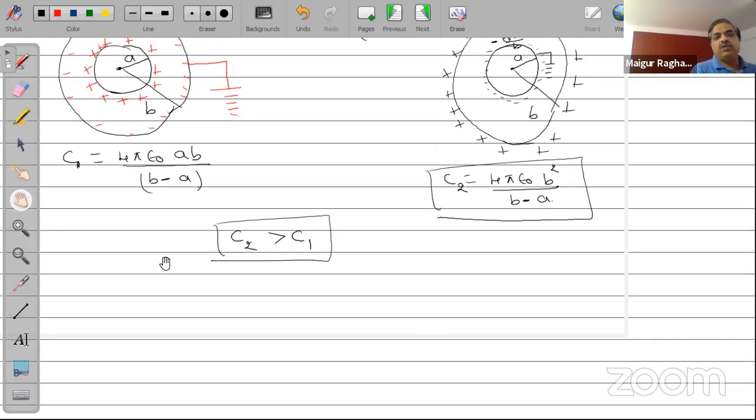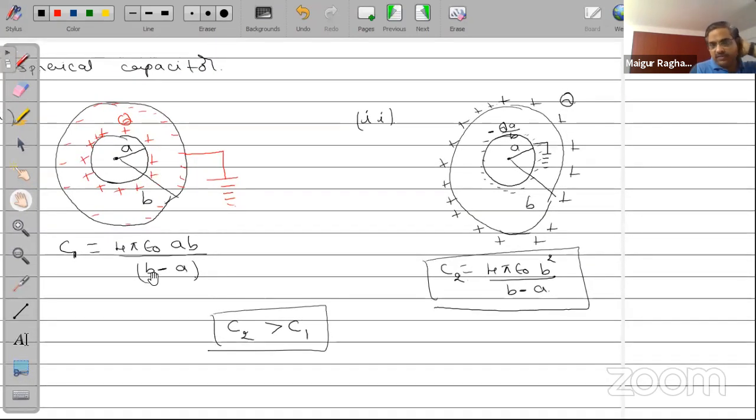If you all have written down this, I'll go to my next case, which will be the cylindrical capacitor. Are you all done with this? Can I go to the next page?